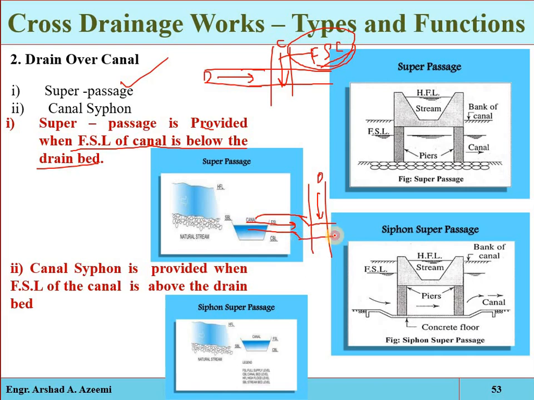A drop, a fall will be provided, and then we have to raise it to its original downstream bed level. So then this structure is called the canal siphon. The full supply level of the canal will be lowered below the bed level of the drain. Okay.